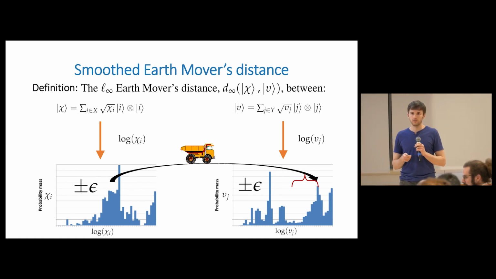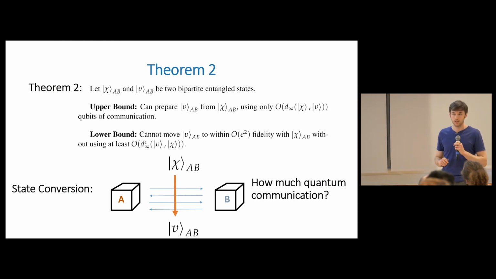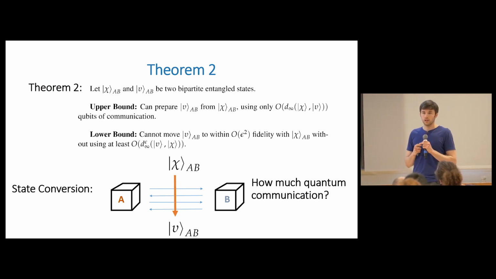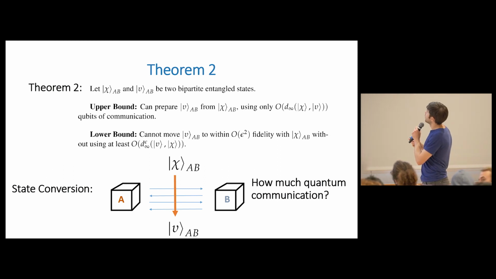So in your theorem 2, you have an upper bound for preparing mu exactly, and then a lower bound for this fidelity thing, but the lower bound could be way lower than the upper bound. Do you have an upper bound for allowing some fidelity? You're asking how different could our lower bound be from our upper bound? Well, as you pointed out, it could be very different.